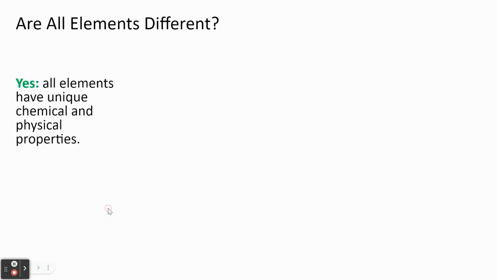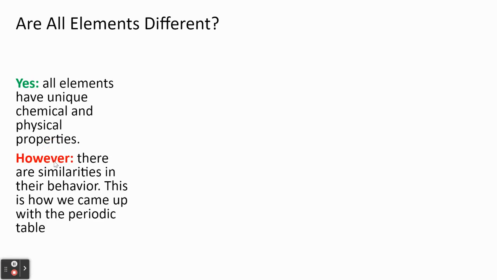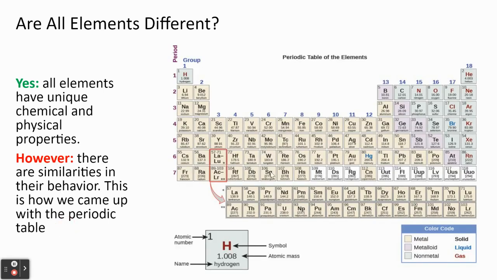So are all elements different? Yes, they are. All elements have unique chemical and physical properties. But there are similarities in the way they behave. And that's how we come up with the periodic table.